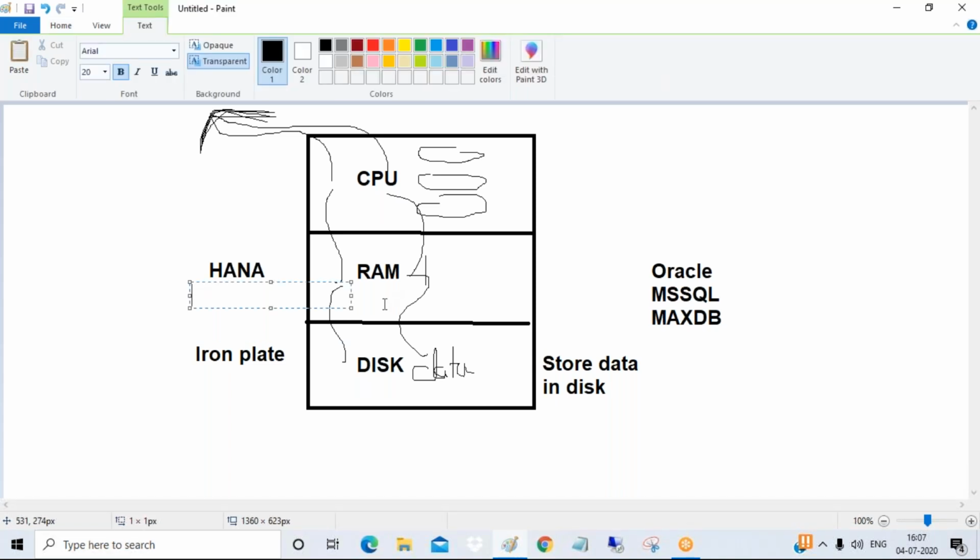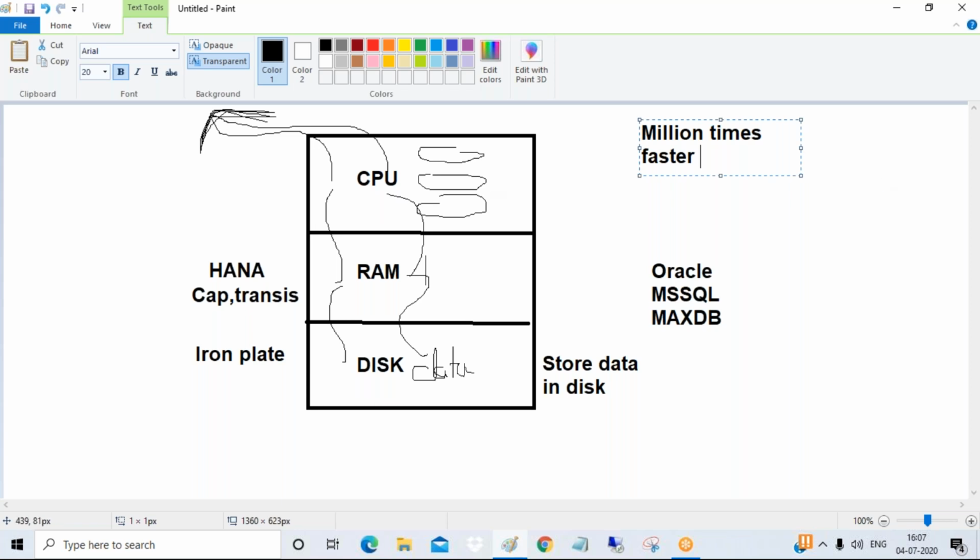In electronics, in engineering, you might have studied that RAM is based on semiconductor devices like capacitors, transistors, etc. And you know that RAM by nature is a million times faster than disk. So that is a very important point to understand.